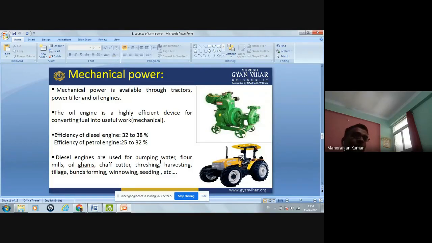So this mechanical power, like tractor, power tiller, or engine, is used for pumping water, flour mill, oil ghani like mustard oil ghani, chaff cutter, threshing, harvesting, tillage, bund forming, winnowing, seeding. So in all these farm activities, mechanical power is used.